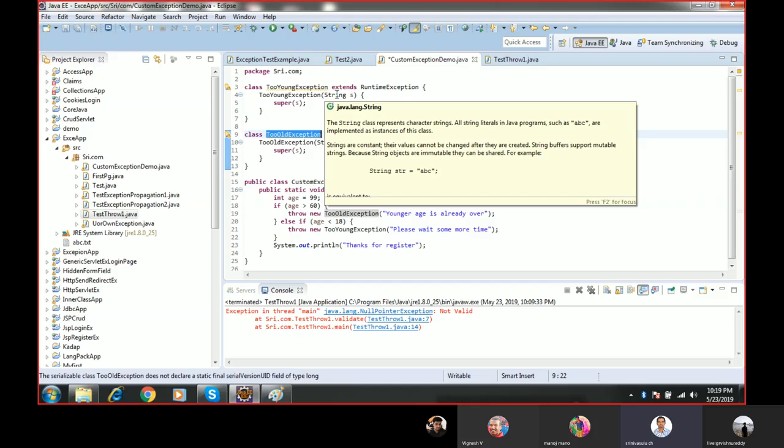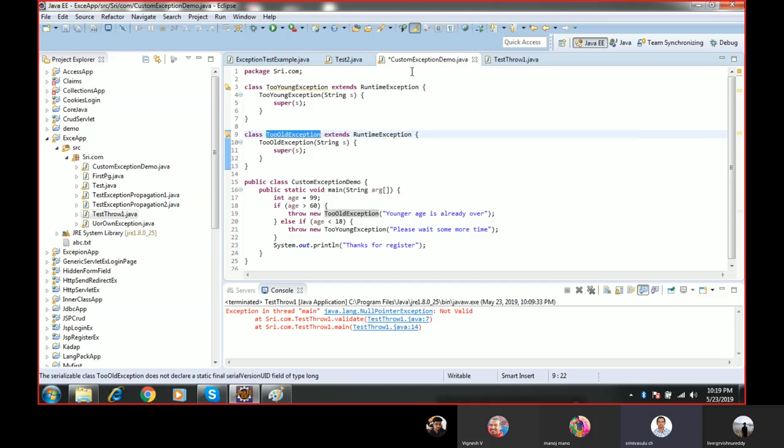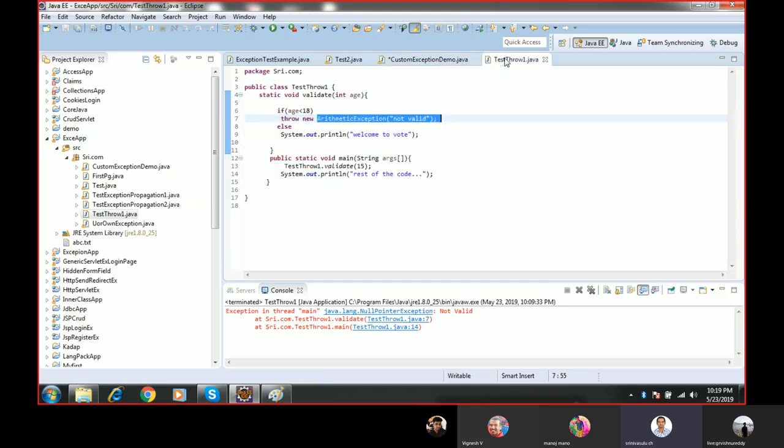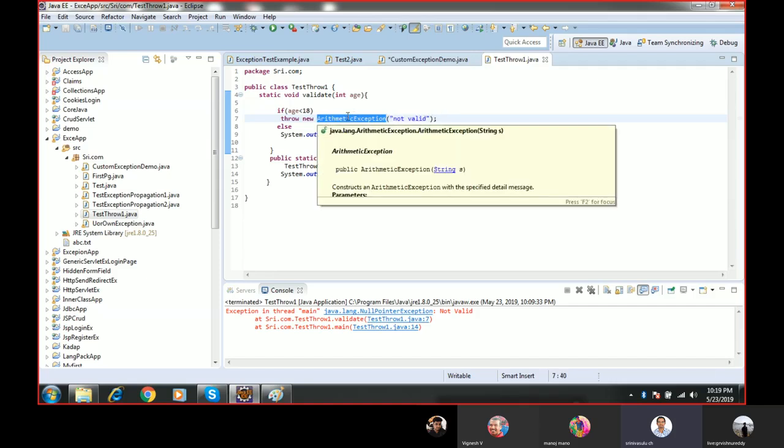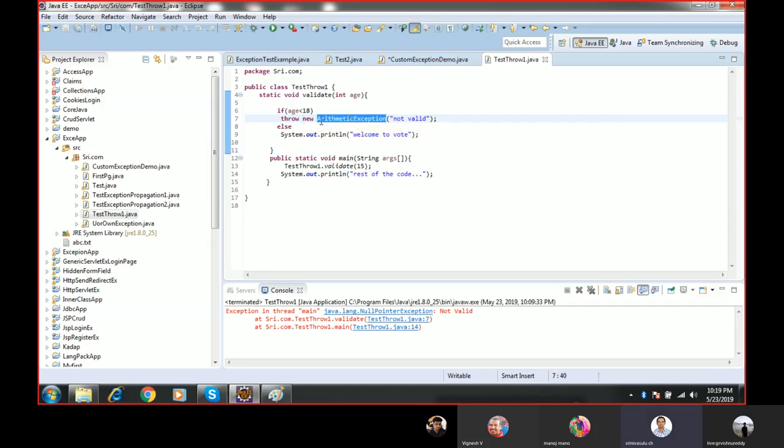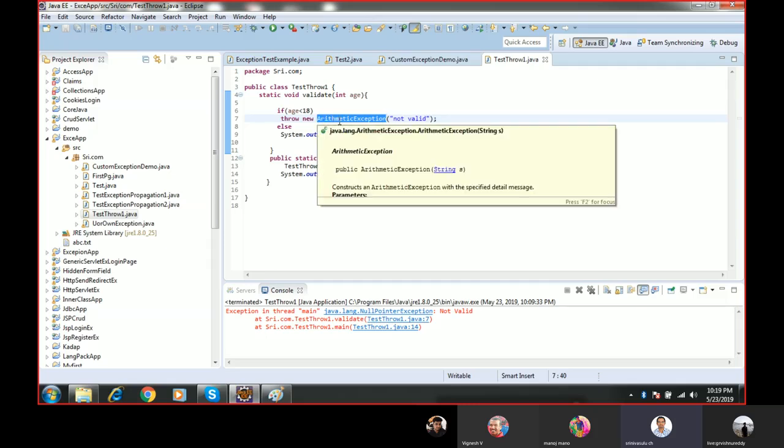Previously we have thrown the ArithmeticException. How could we throw this ArithmeticException? Because this exception is defined and provided by the Java vendor, so I could create an object for this class. If you want to create an object, first it should have a class. If there is no class, then obviously there is no object. So first we require a class. ArithmeticException is an exception class provided by the Java vendor.